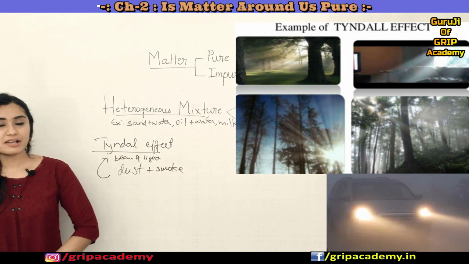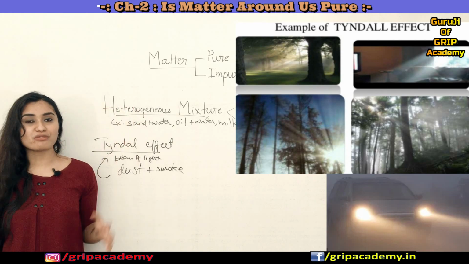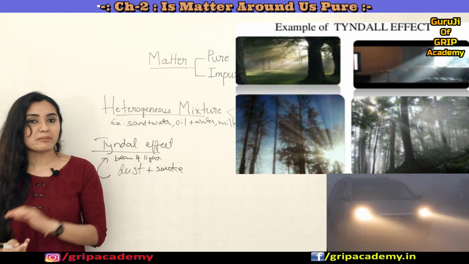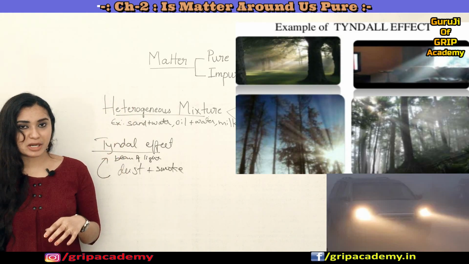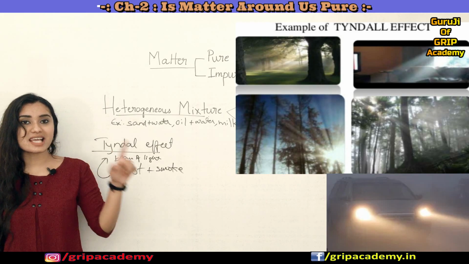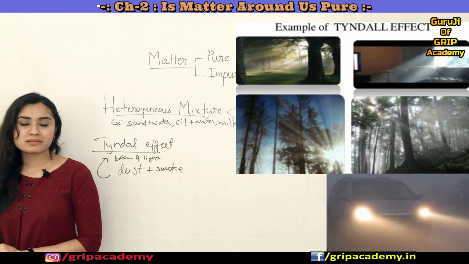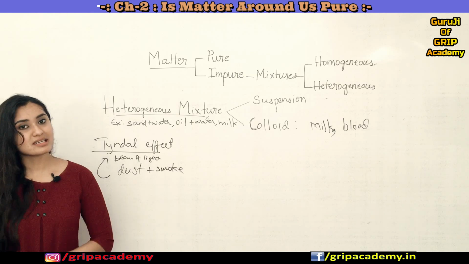The Tyndall effect can also be observed when sunlight passes through the canopy of a dense forest. There, the water molecules present in the atmosphere, or fog or mist particles, scatter the beam of light. So this is all about the Tyndall effect examples that you can see.